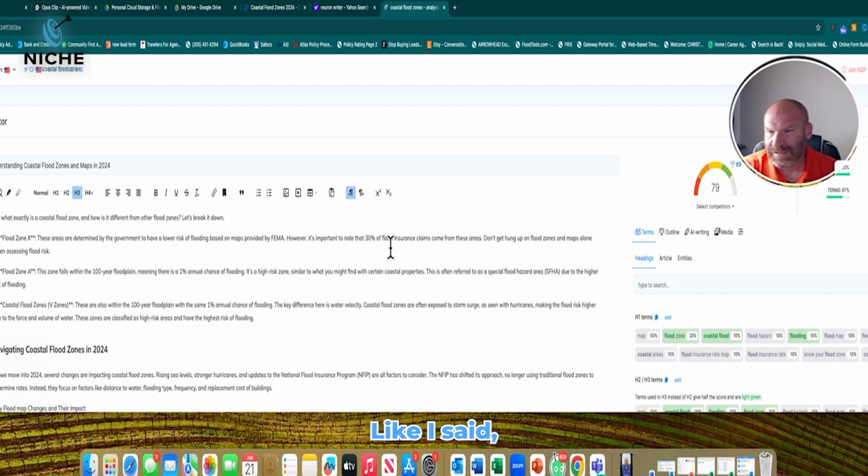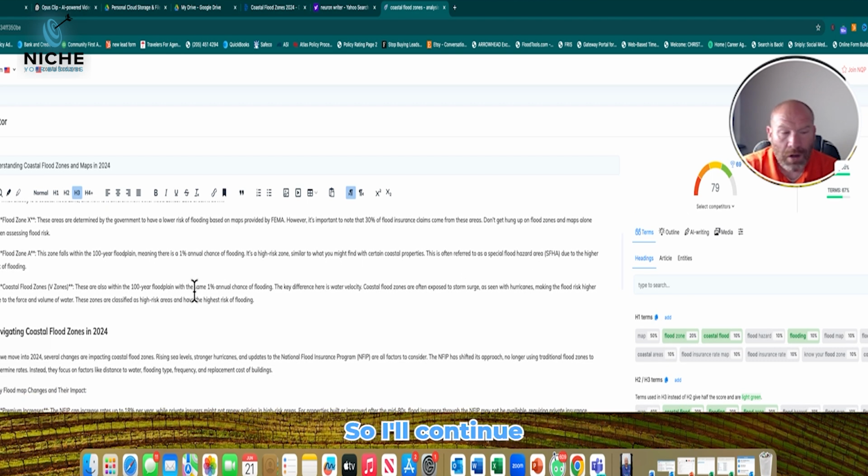Look, you don't have to use Neuron, like I said. There's all kinds of AI writers out there. The key is don't use the AI writer to do all the work for you. Use it kind of as a guide. The content should still be coming from you. You should be telling that story as you walk people through overcoming this obstacle, solving this problem, and all of these things. So I'll continue to play.